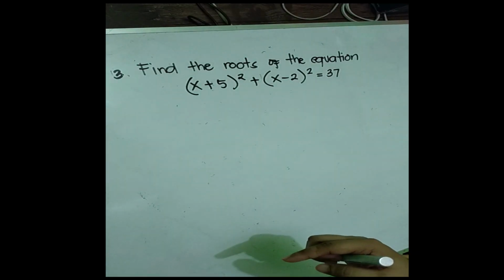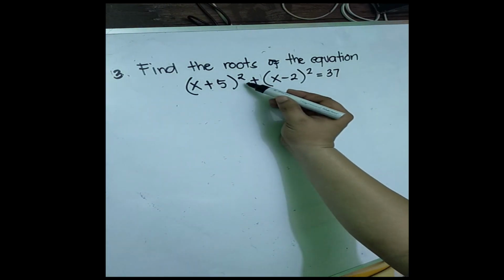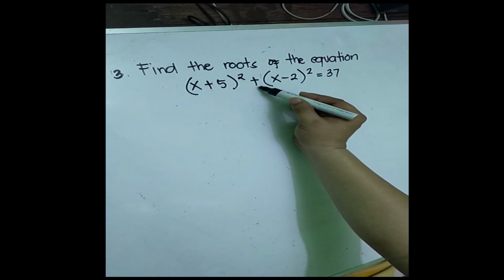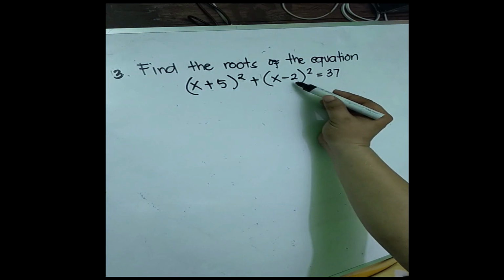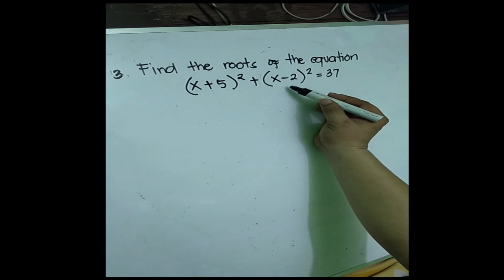Okay, example number 3. Find the roots of the equation: square of x plus 5 plus square of x minus 2 is equal to 37. So all you have to do with this one is transform it into a quadratic equation.